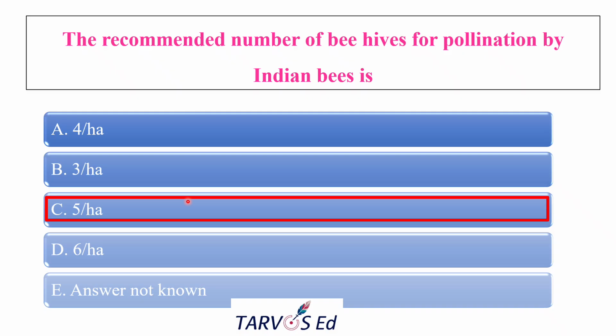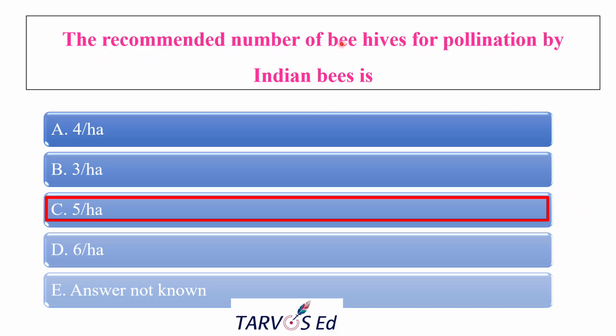This is the standard figure used in TNAU and ICAR study materials for crops like sunflower, mustard, cucurbits and so on. The reason is that our Apis cerana indica, the Indian bee, is usually smaller. Around 15,000 to 20,000 bees can be found in a colony, and they have a foraging range of around 1 to 1.5 kilometers.